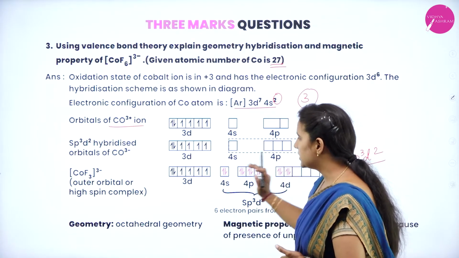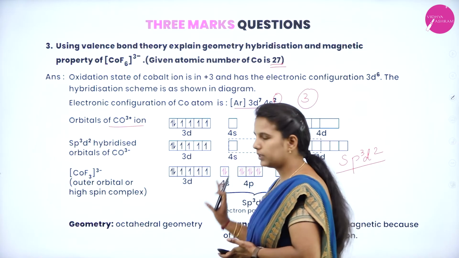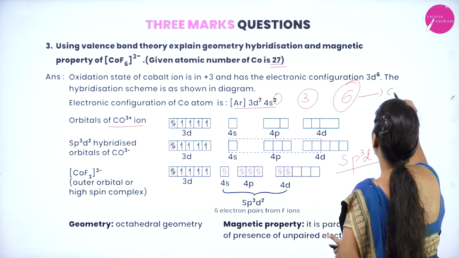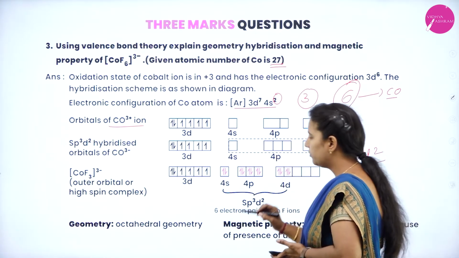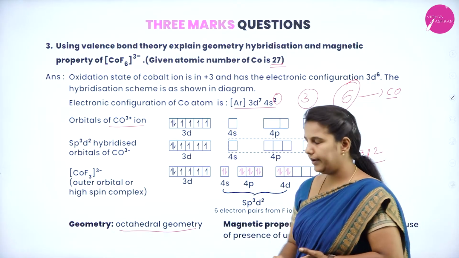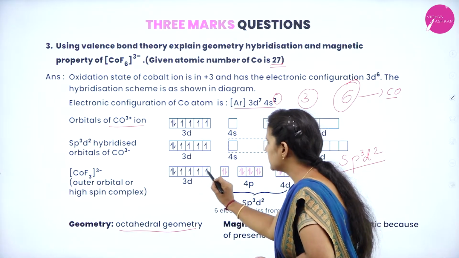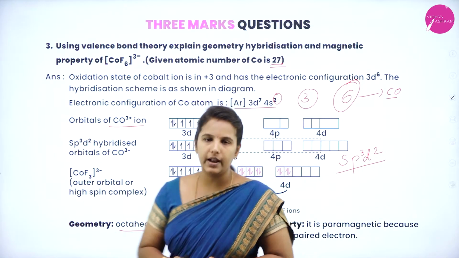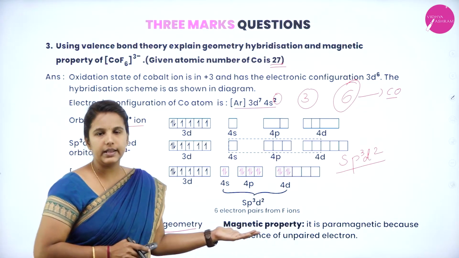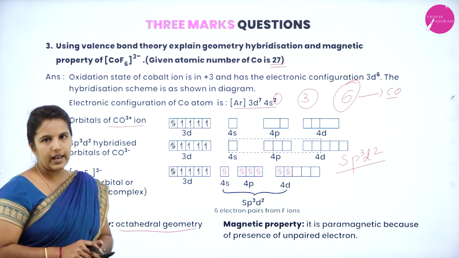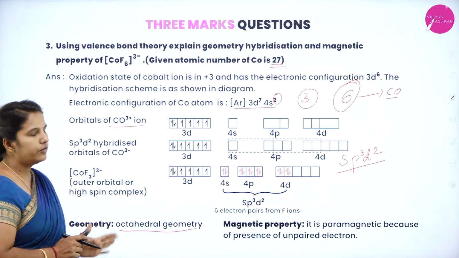Now if you see that complex, it is octahedral because the 6 ligands are attracted towards the central metal atom cobalt, and thereby it forms an octahedral geometry. And once you see that hybridization, you can see the presence of 4 unpaired electrons. Hence, it is paramagnetic in nature because of the presence of 4 unpaired electrons. So, hope you all understood the writing.